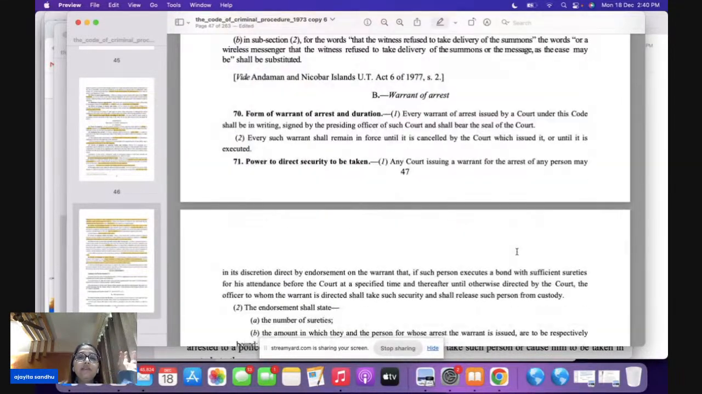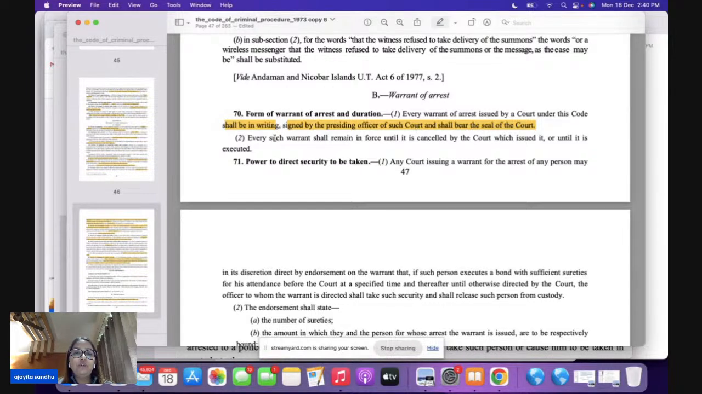We come to section 70 now. The second part is dealing with the warrant. Form number 2 in the second schedule. So form number 1 deals with summons, form number 2 deals with your warrants. Now section 70 says, a very, very, very important question, that every warrant of arrest has to be in writing, it has to be signed, and it has to bear the seal of the court. Very important: writing, signed, and the seal of the court.